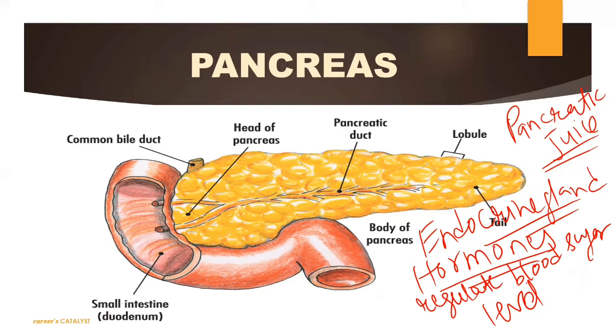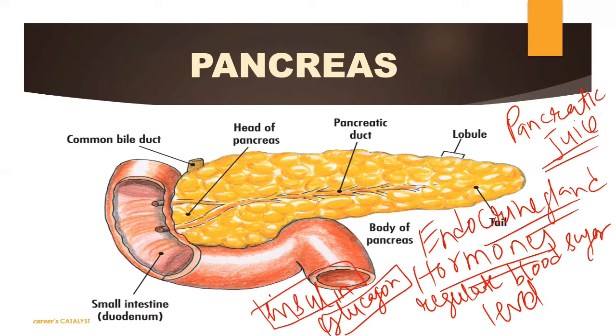How will it regulate the blood sugar level? For that, it will have to release hormones. So the hormones released by the endocrine gland, which is the pancreas, are, I'm writing here, though there is no space actually, insulin, and second is glucagon. These two hormones, insulin and glucagon, are basically released by the pancreas for regulation of blood sugar level. So this particular gland, the pancreas, acts as both an endocrine and an exocrine gland.